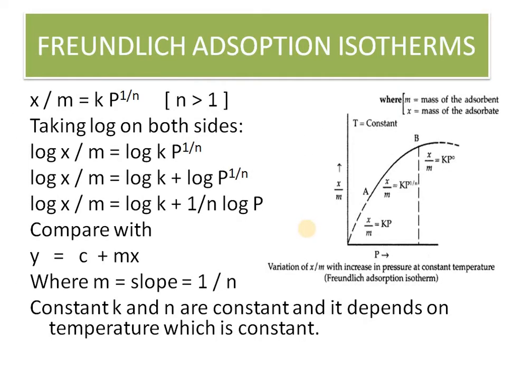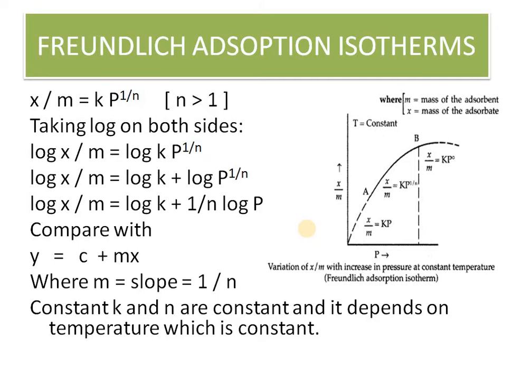Okay. Now, in our syllabus we have the Freundlich adsorption isotherm, where the curve you can see here is a graph between x by m and p with the varying parameter of pressure. And if you see the diagram here, you can see three different equations: x by m is equal to kp, in the middle x by m is equal to kp raised to power 1 by n, and at the end x by m is equal to kp raised to power 0.